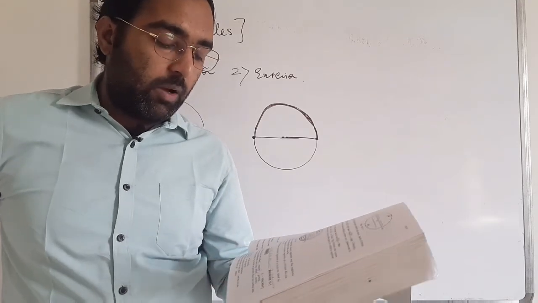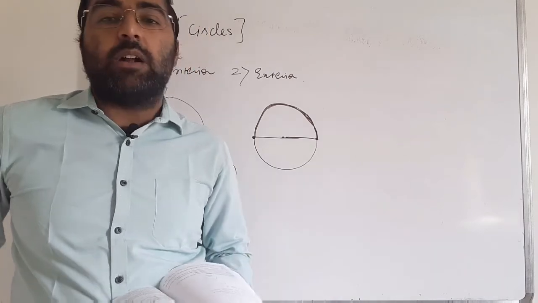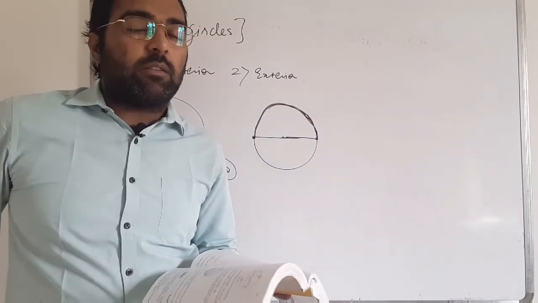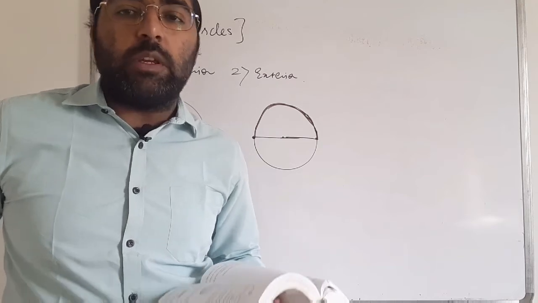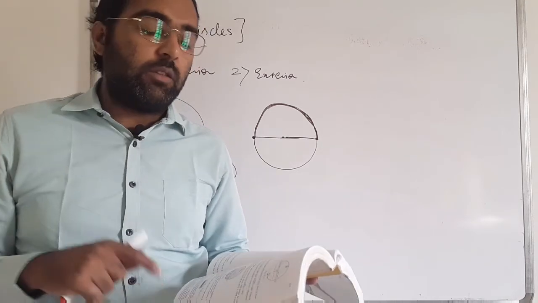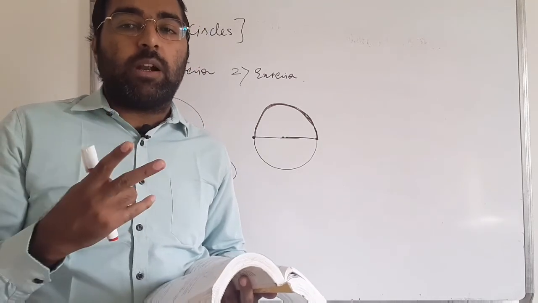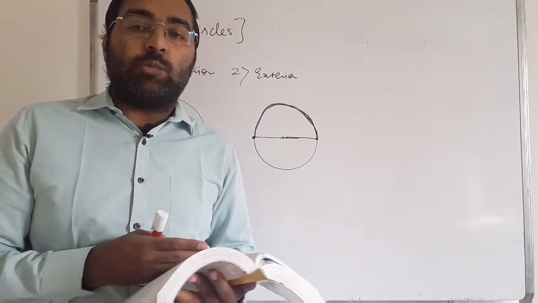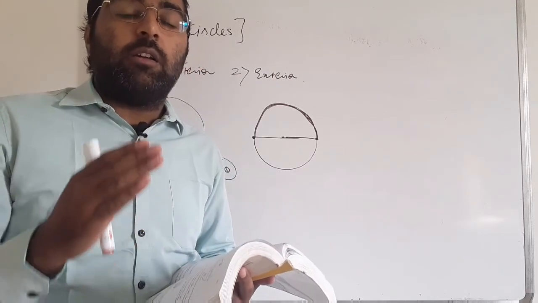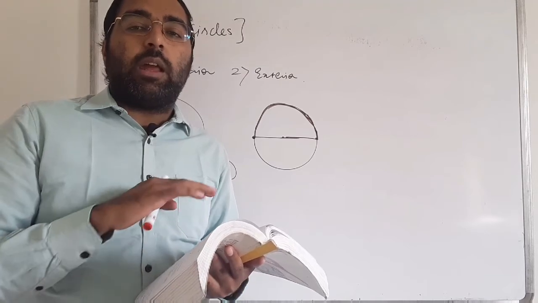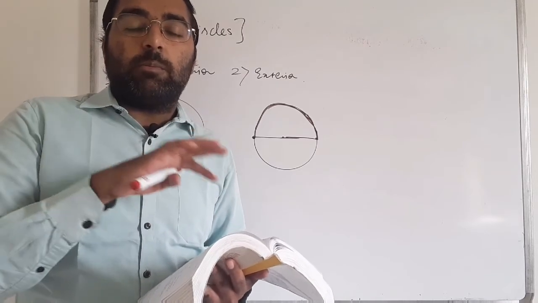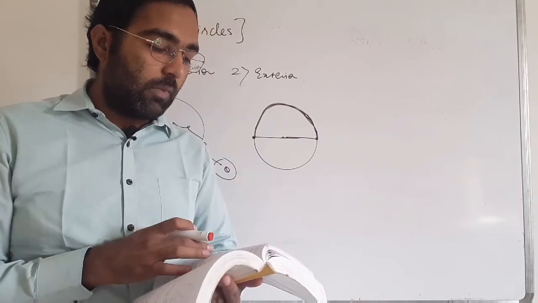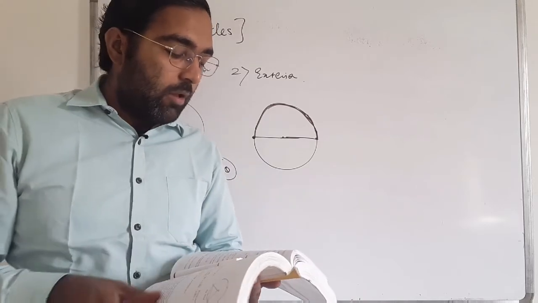A circle divides the plane on which it lies in dash parts. A circle divides the plane into three parts: one is the exterior, one is the interior, and one is on the circle. Okay, so generally we count two parts, interior and exterior, but conceptually it is divided into three parts: interior, exterior, and the circle itself, meaning the points on the circle. Okay.